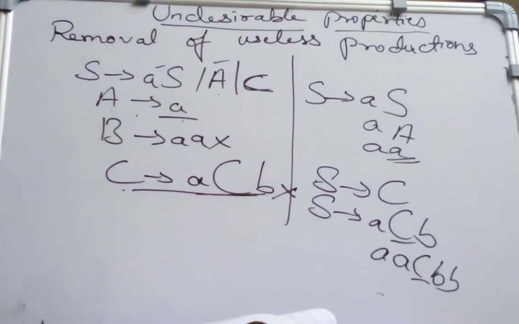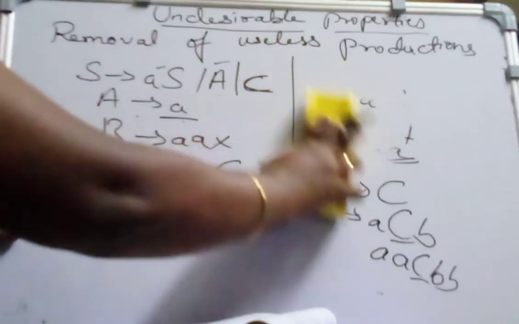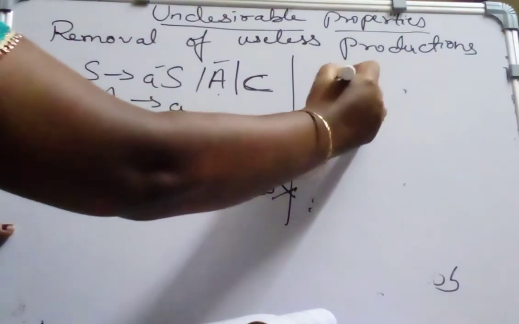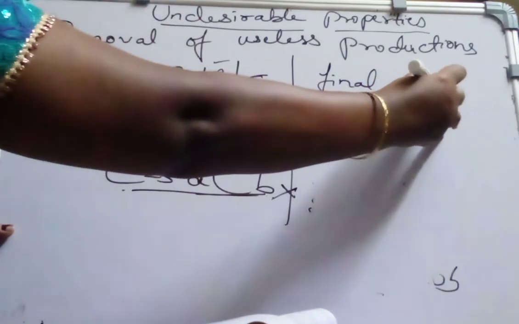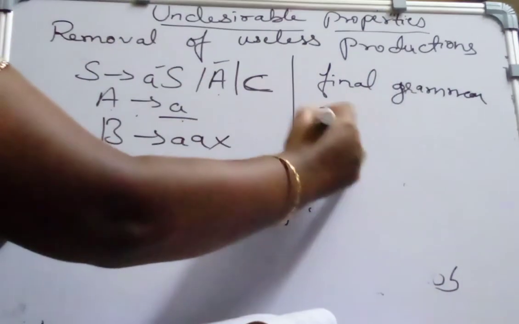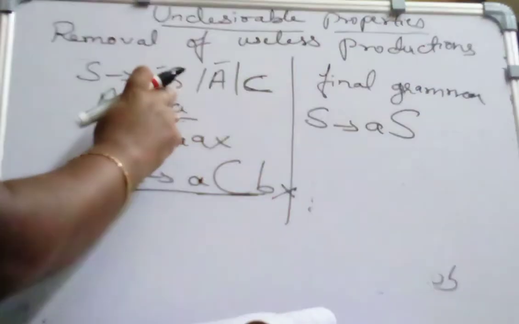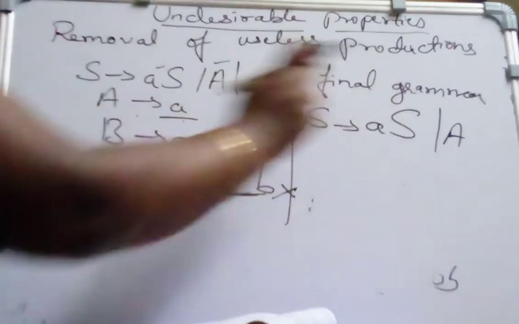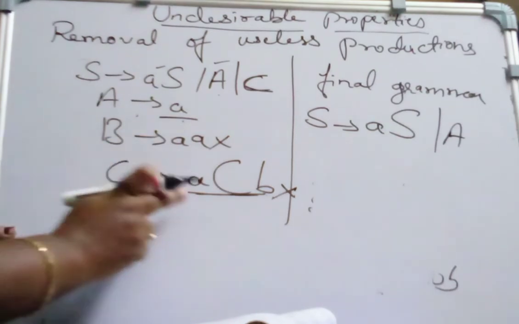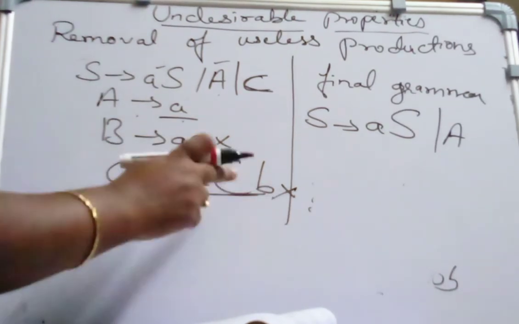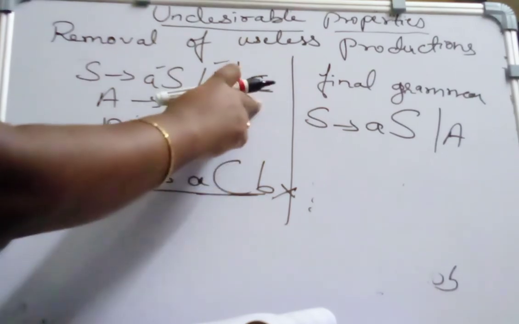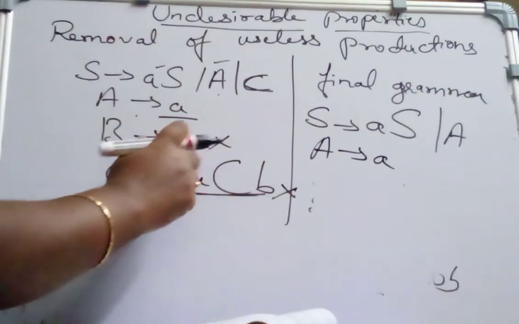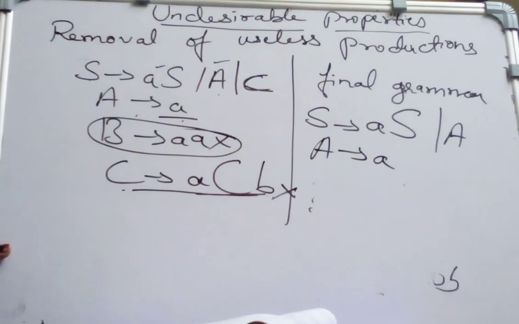After removing the useless productions, what is the useful grammar we are getting? The useful grammar is: S derives AS. It is useful. S can be substituted by A, and A has a small a, so it is useful. S derives C, C derives ACB, is not terminated at all, so it is a useless grammar. So I cannot take S derives C. Similarly, A derives a we can take. B derives AA is not reachable at all, so it is a useless grammar.